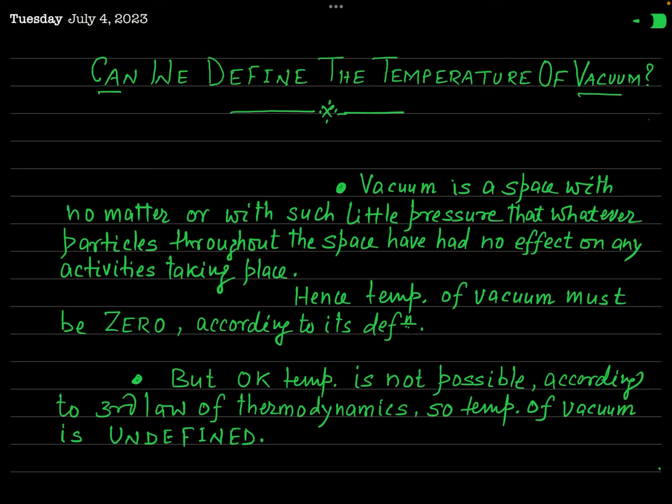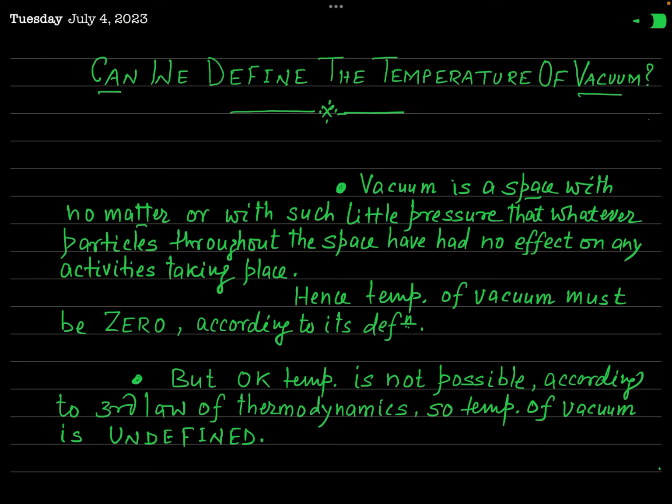But you will be surprised, because temperature is called the measure of average translational kinetic energy of a system. But if you define the vacuum, how can you define it? Actually, vacuum is defined as a space with no matter or no radiation. So a perfect vacuum is a space which contains neither matter nor radiation.